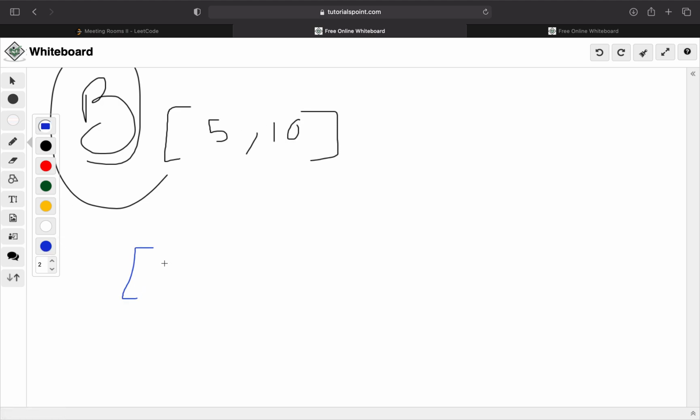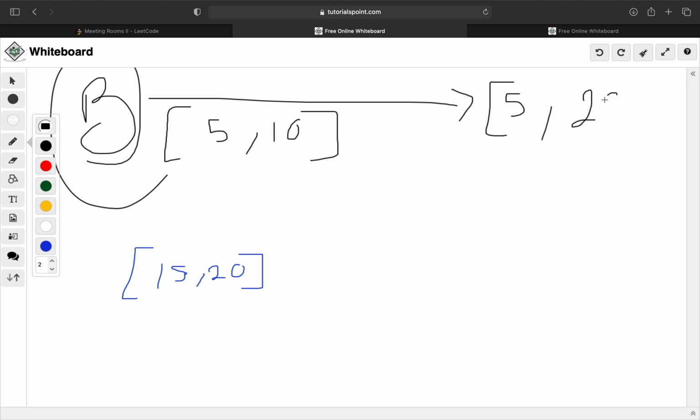Remember, we're in room B right now. Adam has a meeting from 15 to 20, and we said that we need to update how long room B will be occupied. So room B is going to be occupied from 5 to 20, right? Because we have Hawa's meeting till 10 and then Adam's meeting till 20. We don't care whose meetings we have. We just care that this room is going to be occupied up to 20.